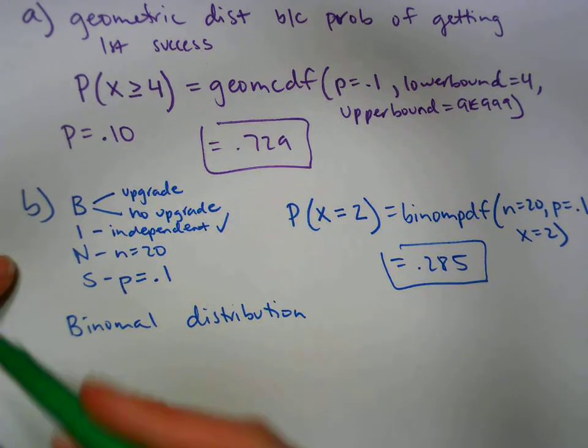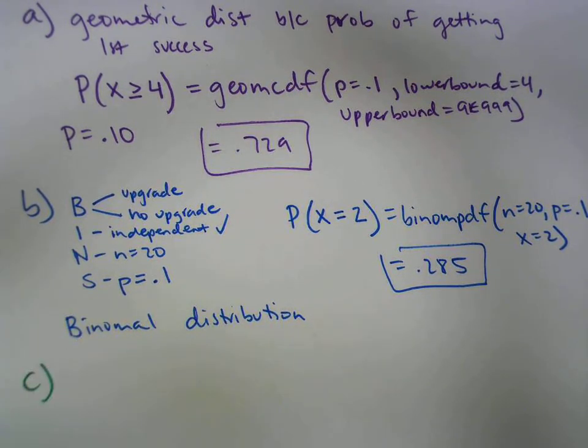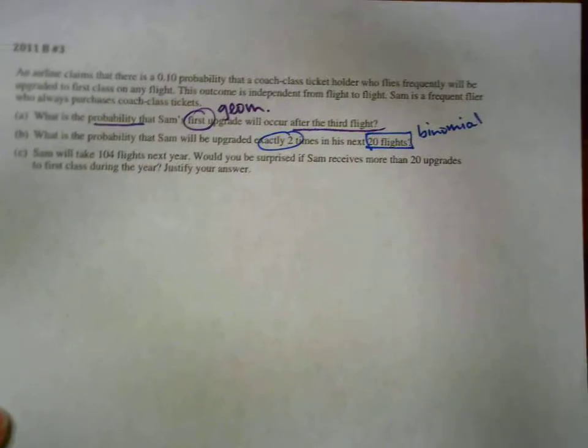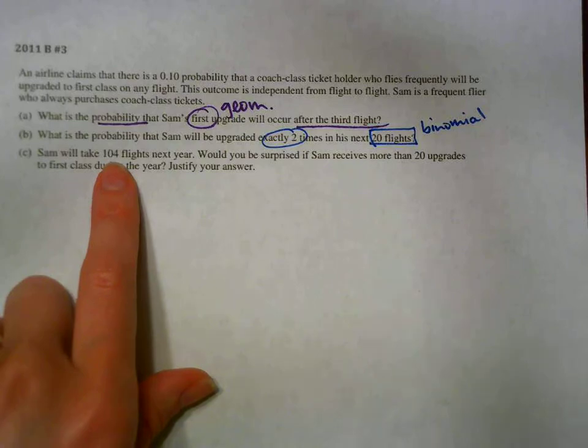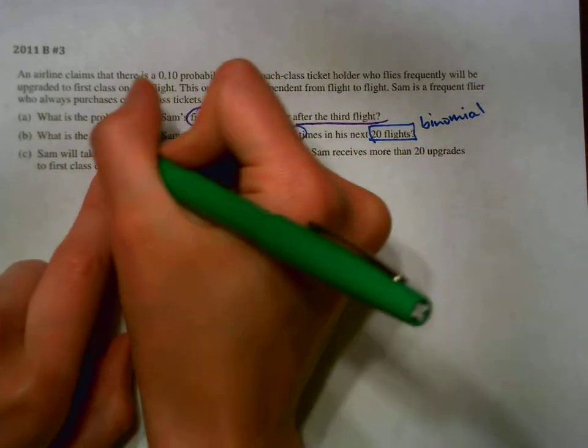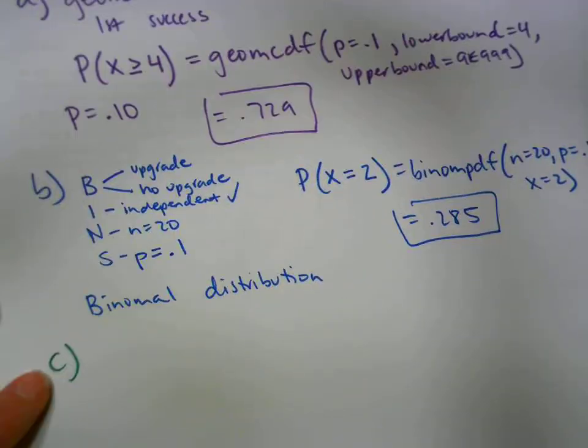Okay, part C says, Sam will take 104 flights the next year. Would you be surprised if Sam receives more than 20 upgrades? And then justify. So justify, you need a numerical number to help you. So, because he took 104 flights, that was your N.